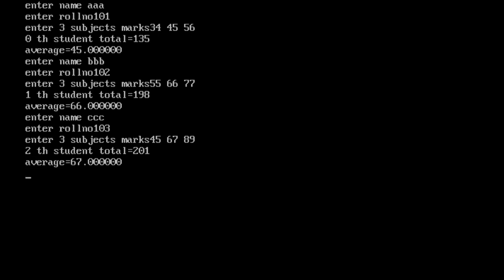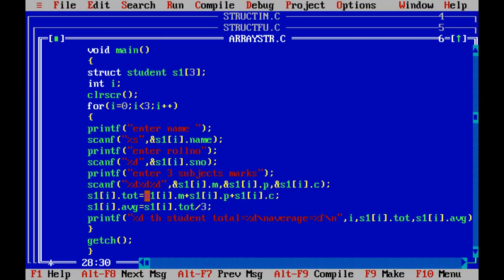Clear? So this is the combination of structures with functions, structures within a structure, structure with arrays, and global structure and global variables. So all these concepts are related to structures only. Clear?